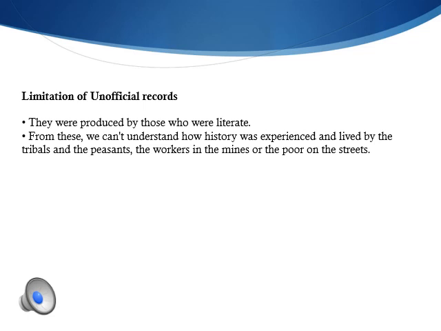And we have seen the list of unofficial records like diaries, novels, autobiographies, poems, plays or newspapers, through which we can know the suffering of the people. But there are certain limitations even under the unofficial records, because through them we can only know about the suffering of those who are literate, those who are educated. Only those people will write the unofficial records.